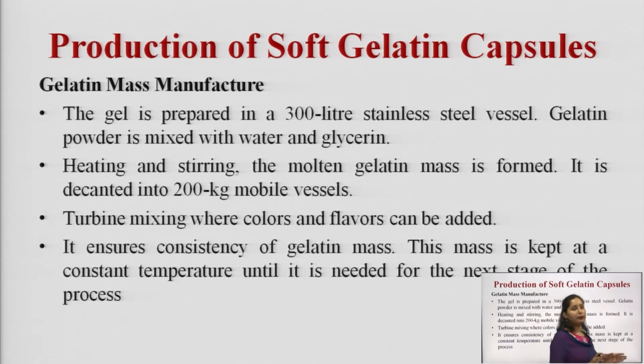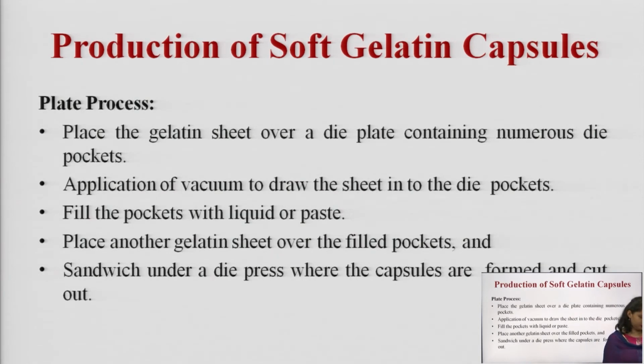Then turbine mixing, where colors and flavors can be added, ensures consistency of the gelatin mass. The gelatin mass is kept at constant temperature until it is needed for the next stage of the process, and finally, the gelatin mass is kept in a container until it is used.